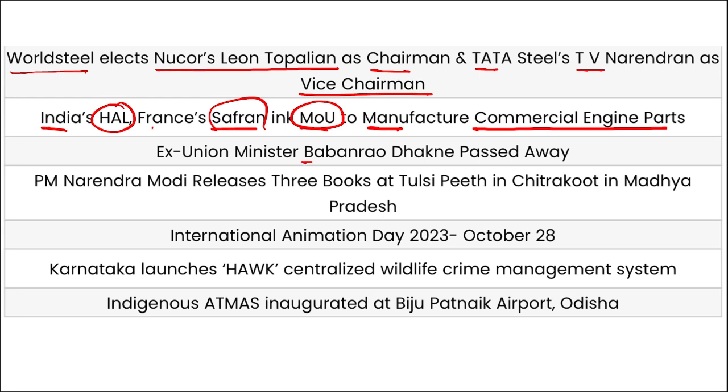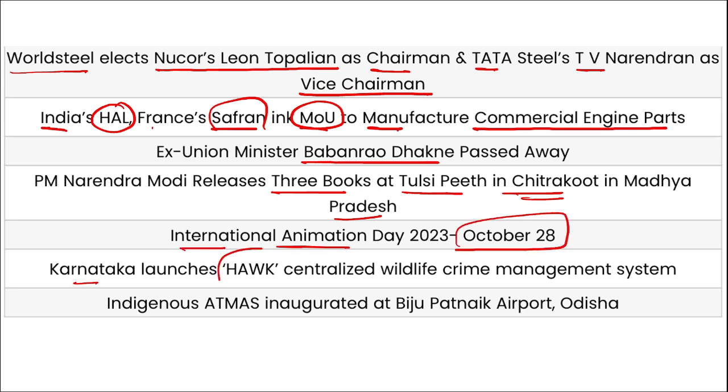Ex-Union Minister Baban Rao Dhanke has recently passed away. PM Narendra Modi released 3 books at Tulsi Peeth in Chitrakoot in Madhya Pradesh during his visit. International Animation Day is on 28th of October. Karnataka has launched Hawk, a centralized wildlife crime management system. And indigenous ATMAS has been inaugurated at the Biju Patnaik Airport in Odisha. That is an air traffic management system.